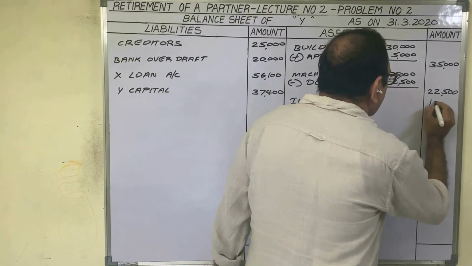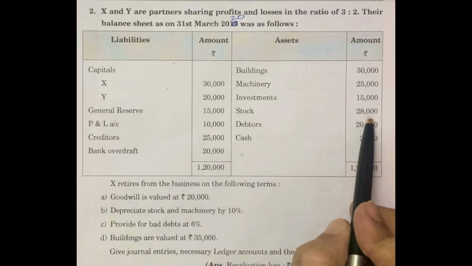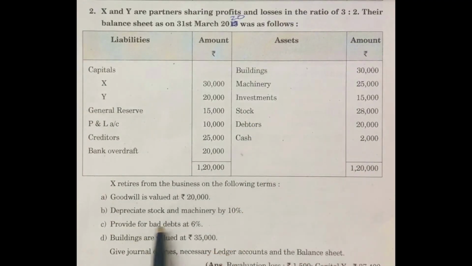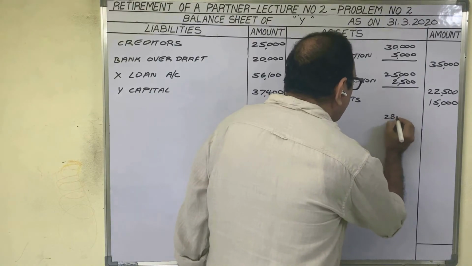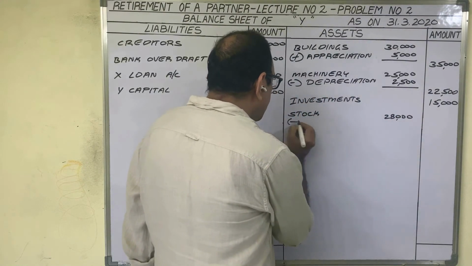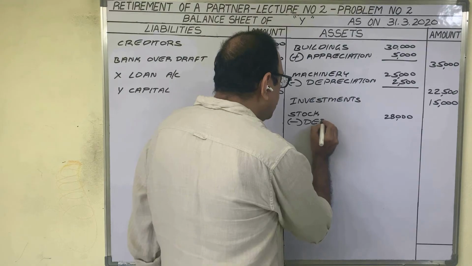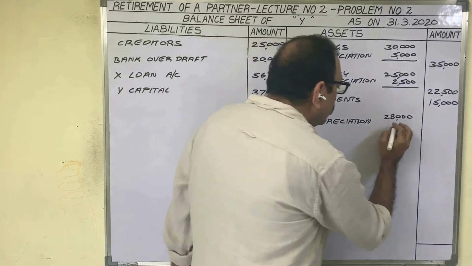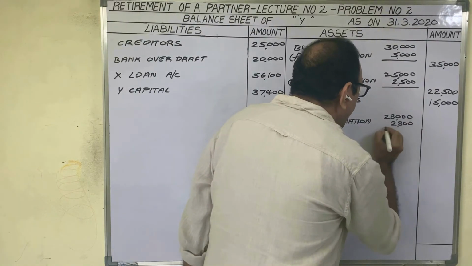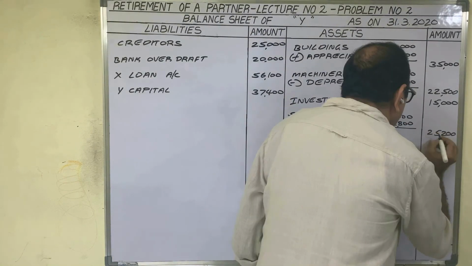Investments 15,000 rupees. Stock 28,000 rupees. Related to stock, there is one adjustment. Depreciate stock by 10%. Stock cost price in inner column 28,000 rupees. 10% depreciation we have to provide now. Minus depreciation. 10% of 28,000 is 2,800 rupees. Remaining amount in outer column.